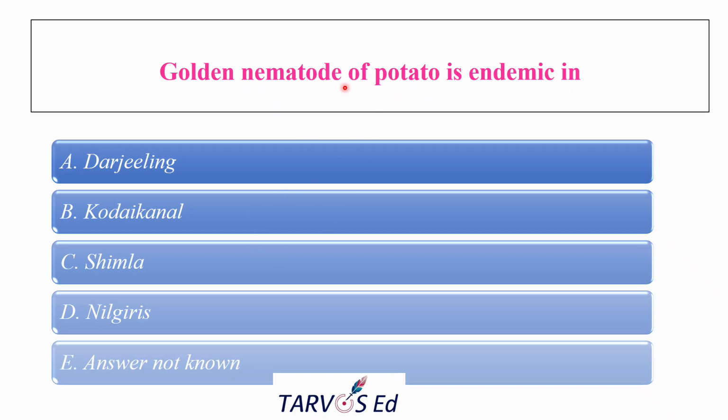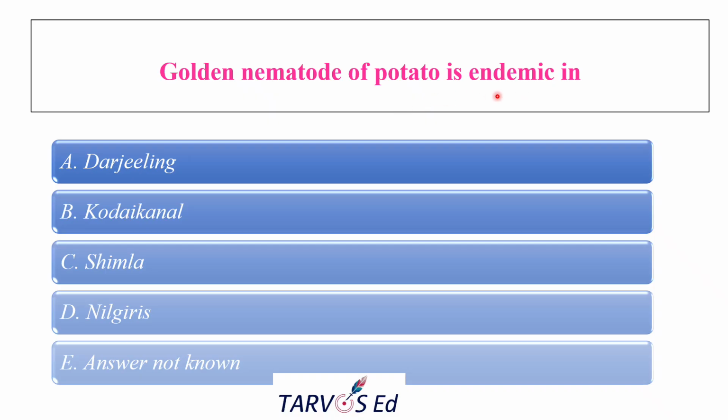The next question is, golden nematode of potato is endemic in which area? What is golden nematode? It is a very important nematode in potato, that is Globodera rostochiensis. And the particular nematode is endemic. Endemic means that it is regularly found in one place, and it is restricted to that particular place. The nematode is constantly present and naturally maintained in the particular area. It is not an occasional outbreak or a new introduction at all. In the particular area, its existence will be there. So that is what is called endemic.